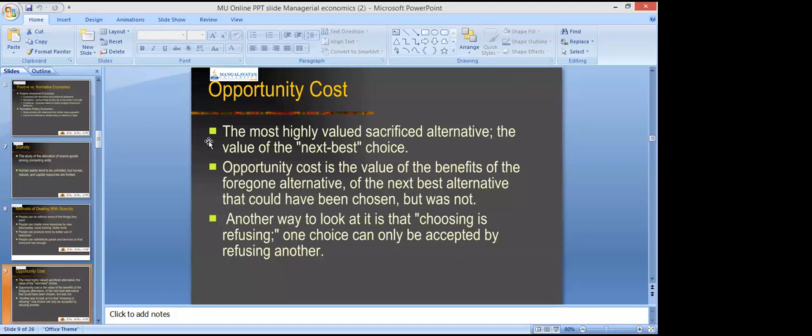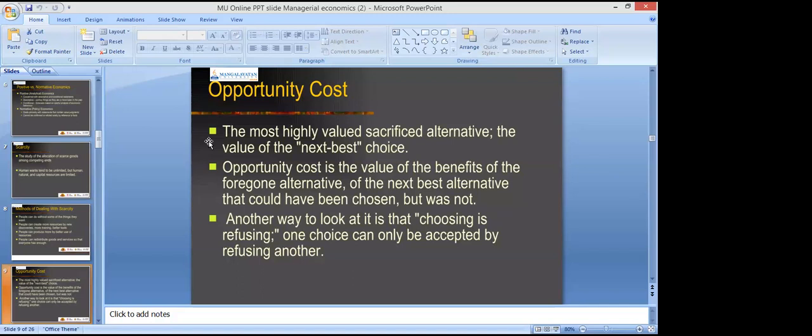For example, I have 1 lakh rupees in my pocket, and I have two options, right? For example, somebody came to me and said, Rehan sir, can you give me 1 lakh rupees? I'll give you 10,000 rupees per month, for 1 year, for example. And another person came to me, saying, Rehan sir, can you lend me your 1 lakh rupees? I'll give you 5% interest on a monthly basis, for example, right?